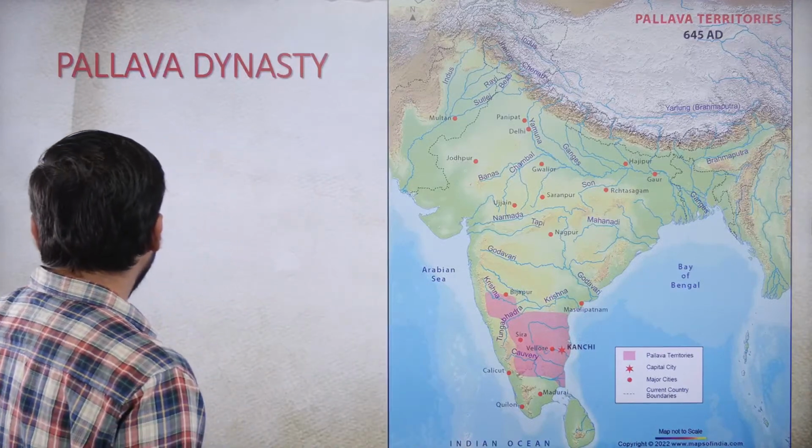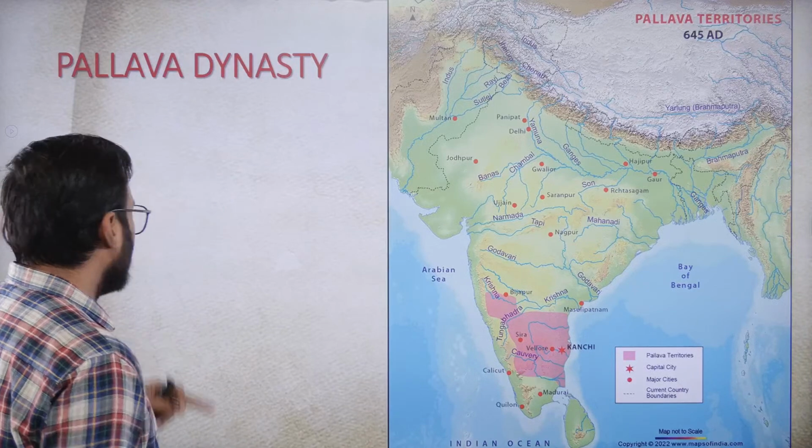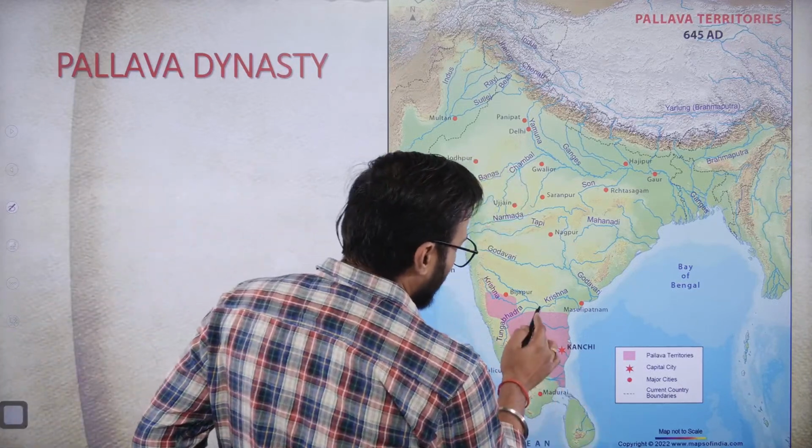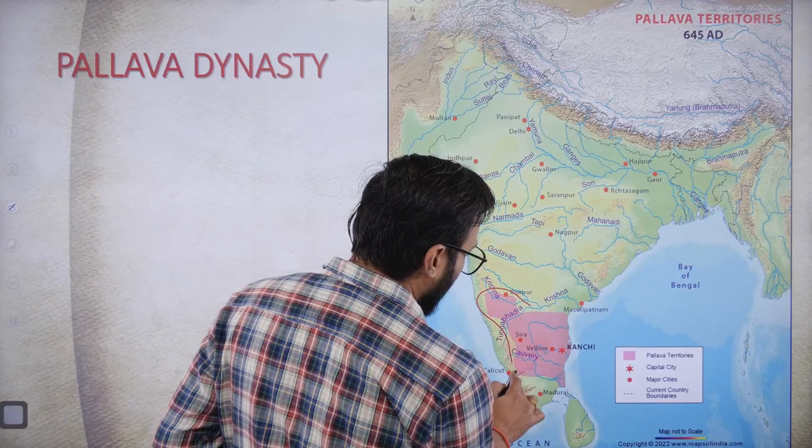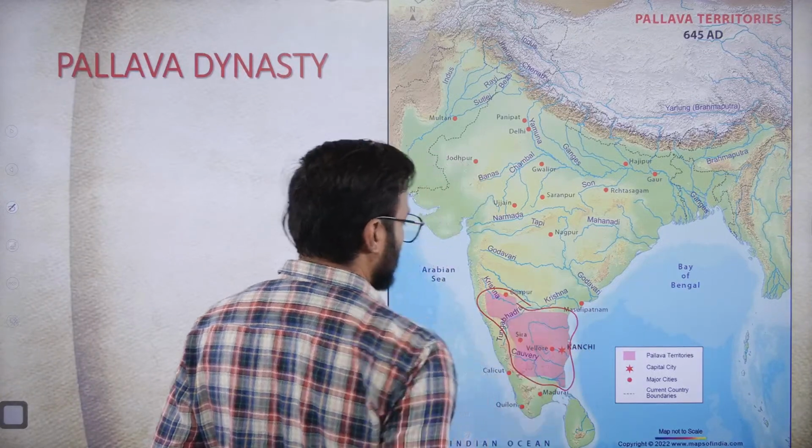Now moving to the topic, Pallava Dynasty. So guys, why is the Pallava Dynasty considered the most important dynasty as far as the early phase of Dravidian temple architecture is concerned? For that, we need to understand the evolution and development of this dynasty. So behind me there is a map. If you can see this map behind me, I hope everybody can see this, you can clearly demarcate that this is the area where the Pallavas established their kingdom.